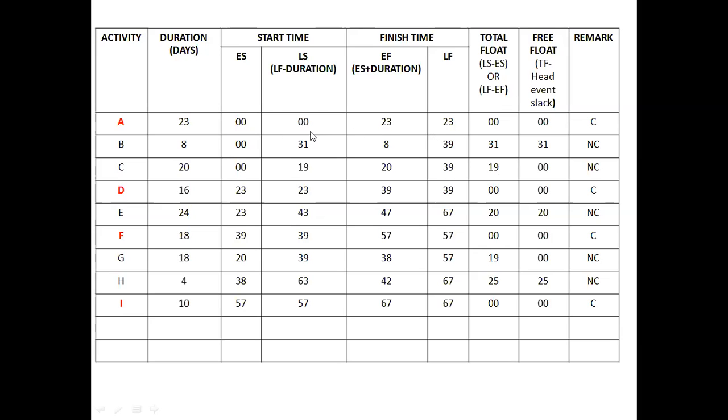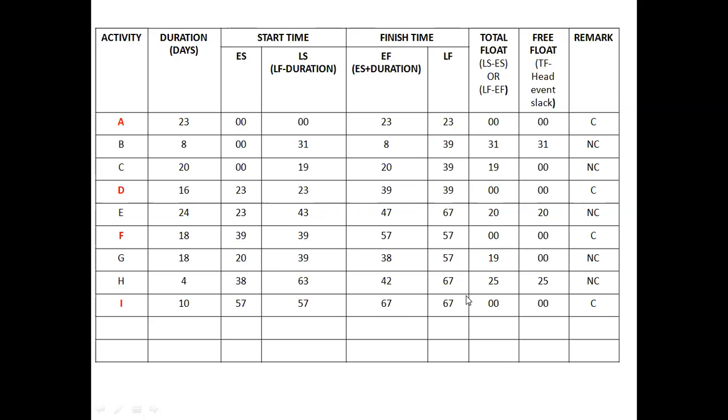Here 0 and 0 is 0, 23 and 23 is 0. Then 31 minus 0 is 31, 39 minus 8 is also 31. Then 19 minus 0 is 19, 39 minus 20 is 19. Like that 23 and 23, 39 and 39 is 0. 43 minus 23 is equal to 20, 67 minus 47 is also 20. 39 and 39 is 0, 57 and 57 is 0. Then 39 minus 20 is 19, 57 minus 38 is also 19. 63 minus 38 is 25, whereas 67 minus 42 is also 25, and 57 and 57 is 0, 67 and 67 is also 0.